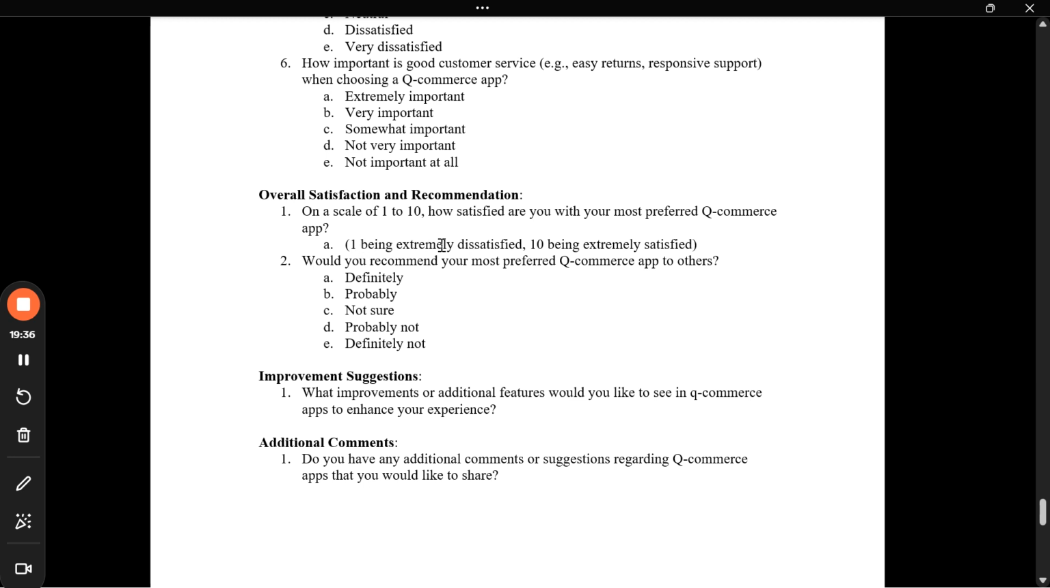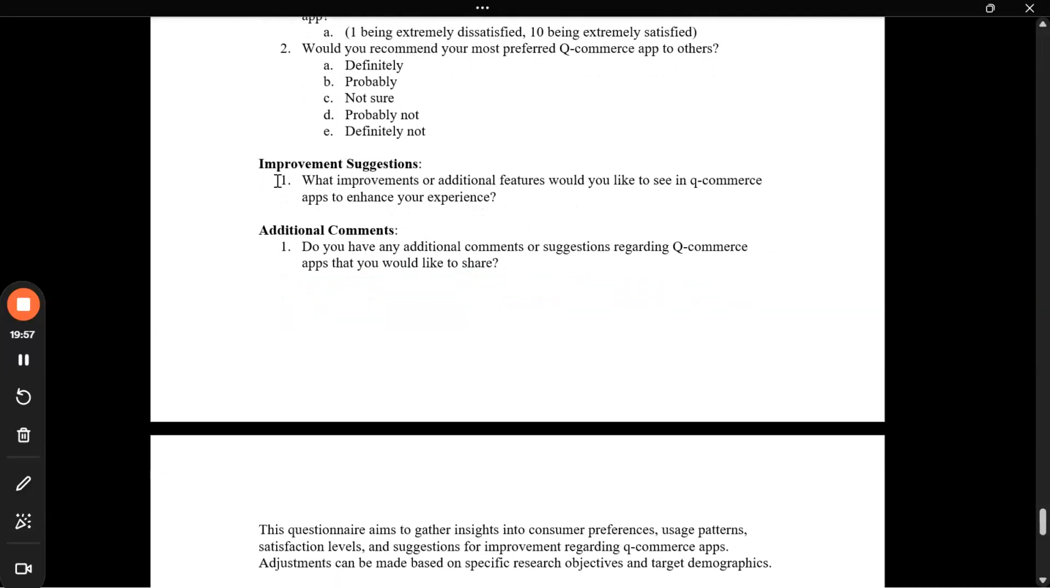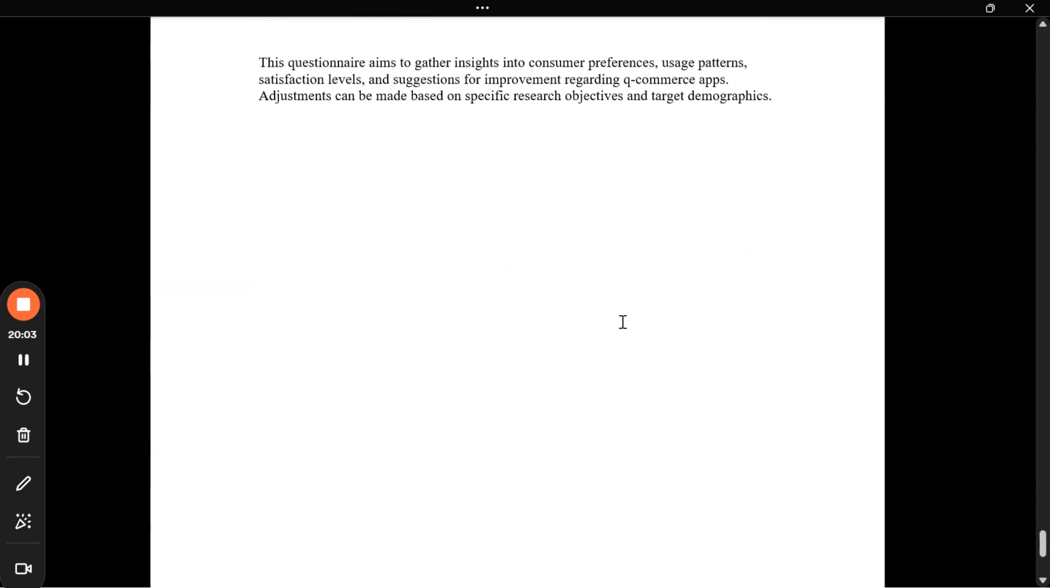We talk about one being dissatisfied, then 2, 3, or you can directly write 1 is dissatisfied and 5 is the most satisfied, or 1 to 5. It's purely up to you. Then, which app would you recommend as your most preferred app to others? Definitely, if you like your five apps and you like the X or Y or Z particular app, will you be able to recommend it to other persons? Then the improvements and suggestions you can see to enhance your experience, and additional comments. And last is the concluding statement.